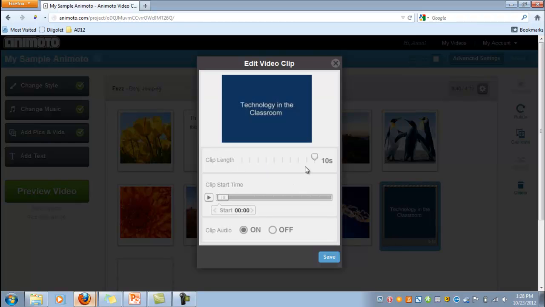You'll notice that the maximum length of any video clip in Animoto is 10 seconds. So if I wanted more of my video in this project, I would need to import it several times and take several 10-second clips out of there. Of course, this would result in a little bit of disjointedness between my video clips, but that's all that you can do.